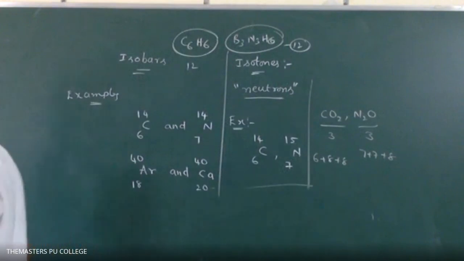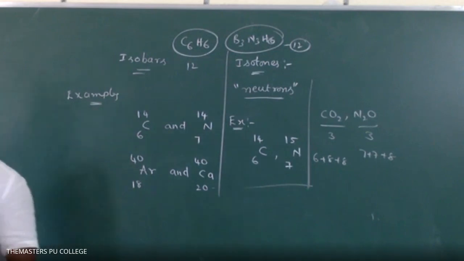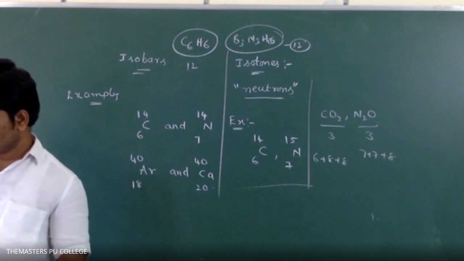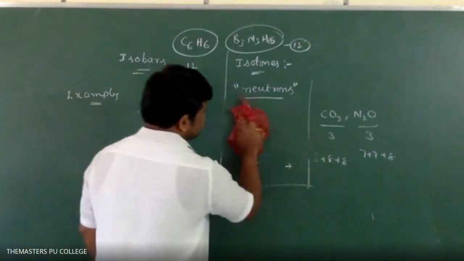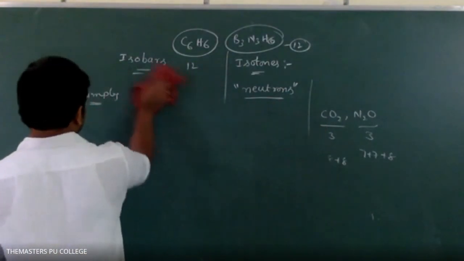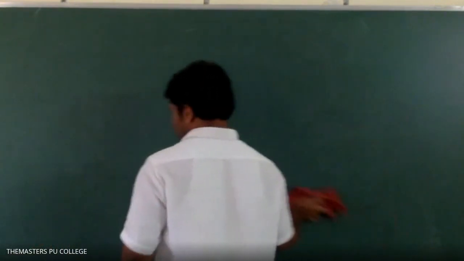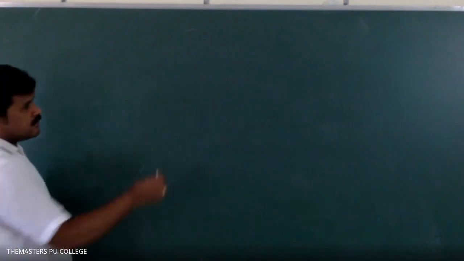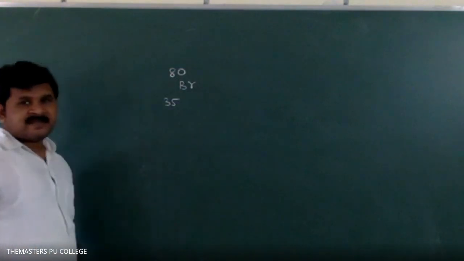Next, isotopes, isobars, isoelectronic series, you already completed. Write down one simple question. Calculate the number of protons, neutrons, and electrons in Br 35, 80.